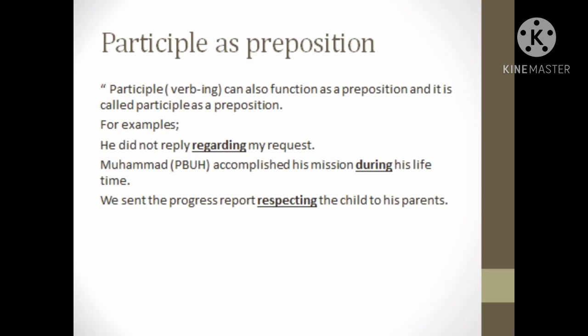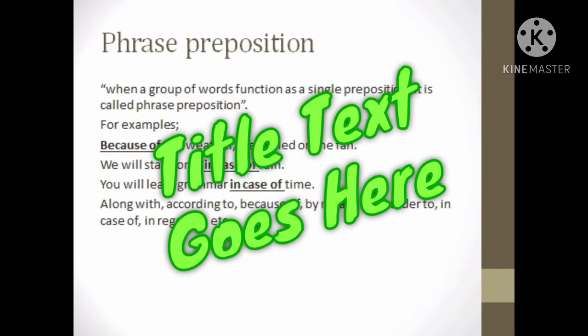Participle as preposition. A participle, meaning verb plus ing, can also function as a preposition, and it is called a participle preposition. For example, he did not reply regarding my request. Here in this example, regarding functions as a preposition, not as a verb. Muhammad, peace be upon him, accomplished his mission during his lifetime. During is a preposition in this sentence. We send the progress report respecting the child to his parent. In this sentence respecting is a preposition.